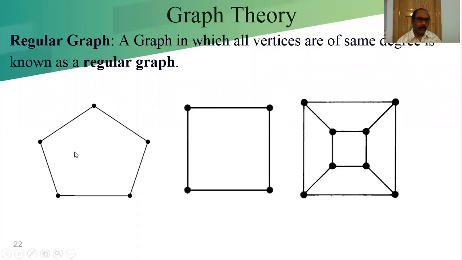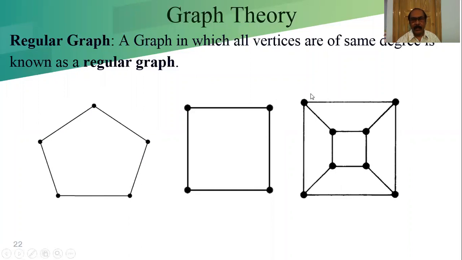If we join this way, one edge there, one edge there, one edge there, one edge there, and from here another edge. So we connect each vertex to the opposite vertex. In this case, what would be the degree of this? It was 2, and after adding 2 more edges, we get a new graph. Degree of each and every vertex is 4. Then it is again a regular graph.